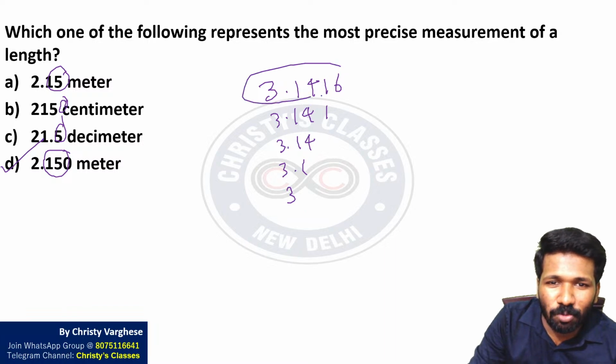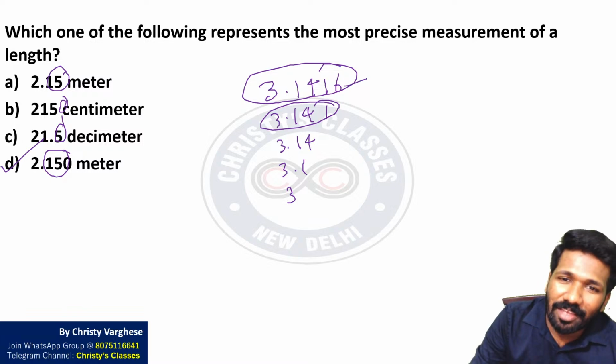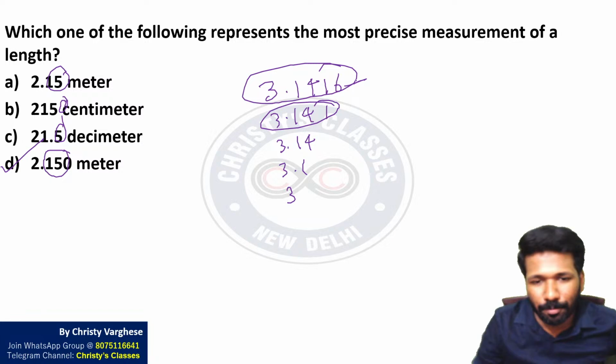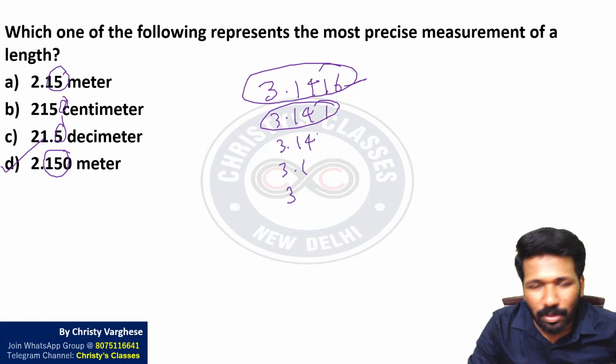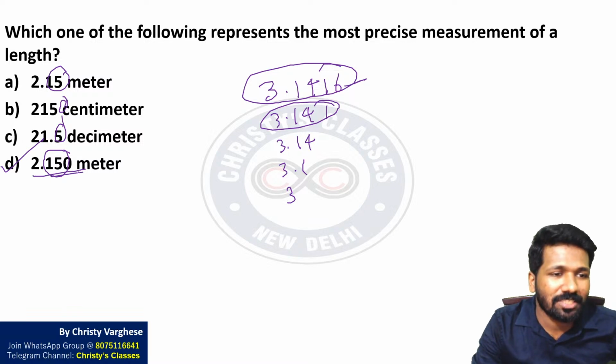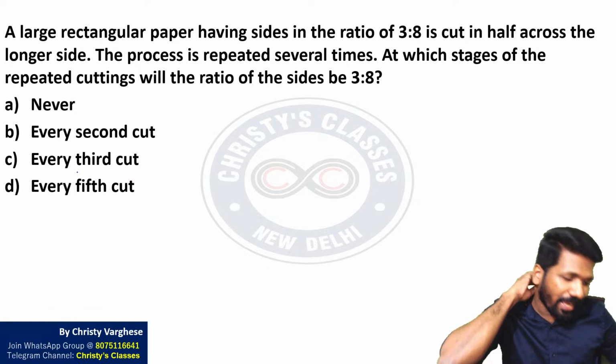So this is the most precise. Most means after this also you can write more digits. I am just telling till 4 decimal points. So I hope all of you are understanding precision better now. So option D is the answer. Simple question. So the next question is this GATE-type question.